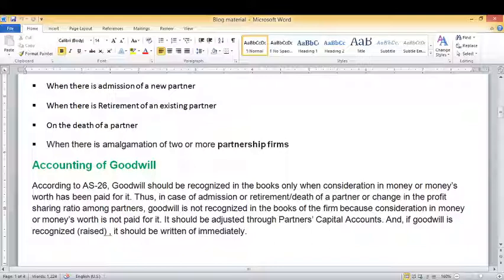It should be adjusted through partner's capital account. So the treatment of goodwill will be done through partner's capital account, and if any goodwill exists in the balance sheet, it should be written off. So you can see that no treatment of goodwill will be done in the revaluation account.